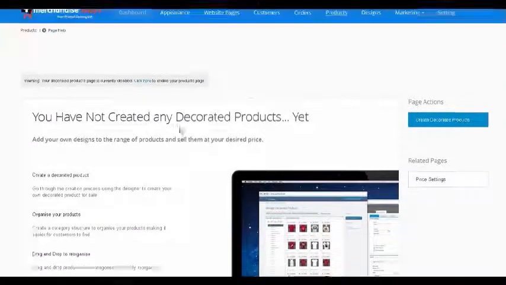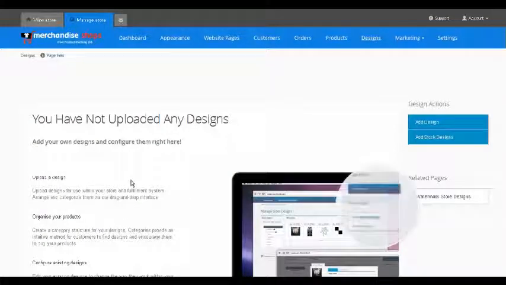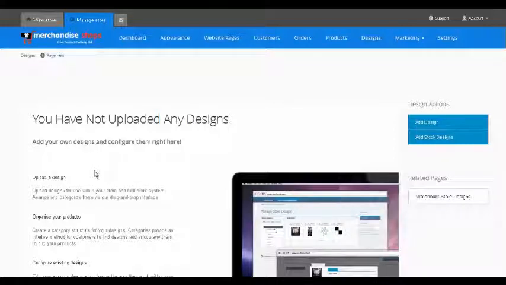Products. We haven't created any products yet. These are products that are blank items that have been customized with the design that you've created. Again, we'll look at these in a later video. We haven't uploaded any designs yet. These are designs that we would have created which would be ready to apply to a product.